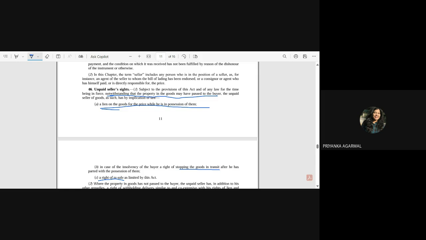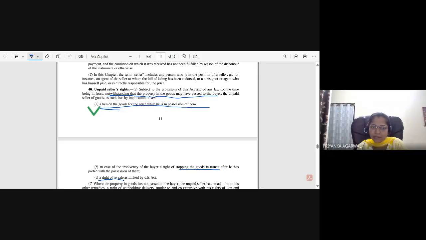What do you mean by property? Ma'am, it means the seller has the right even if the goods have already been delivered to the buyer. No, no, but we are talking about lien right now. Right now we are discussing lien, and in the case of lien or stopping the goods in transit, in both of these cases the goods are not delivered to the buyer, right? Yes, ma'am. So what exactly does this mean? Notwithstanding that the property in the goods may have passed to the buyer.